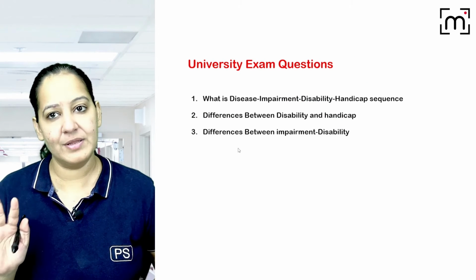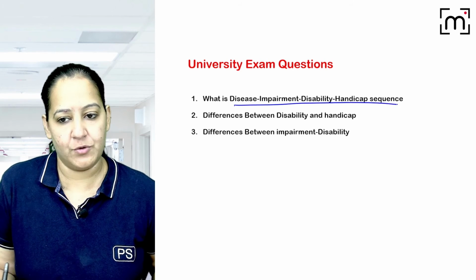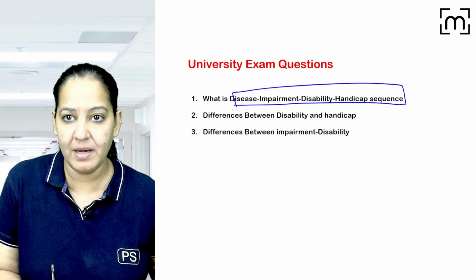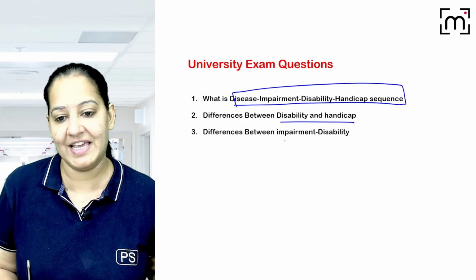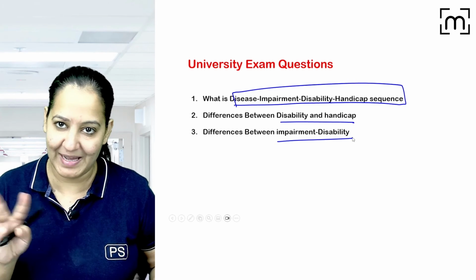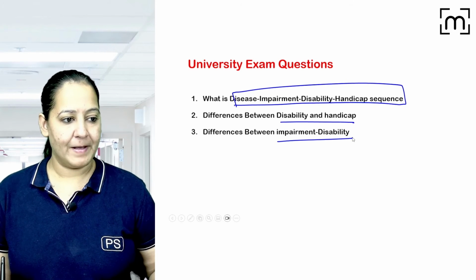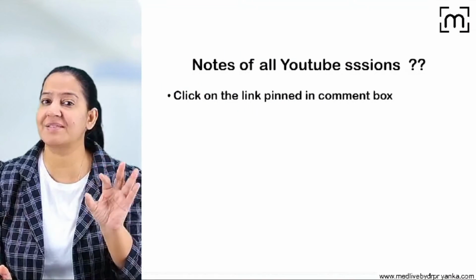So let's have a look at the university exam questions which are asked from this topic. You can get a question on the sequence, to explain the sequence with example. You can get a question on the difference between any two, like disability and handicap, like impairment and disability. So with the help of example, you can explain the difference between them. I hope this is crystal clear to you.